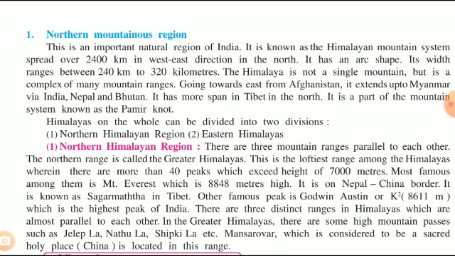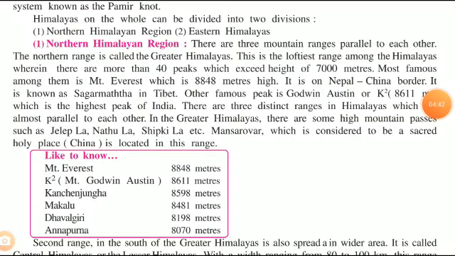In Tibet, this mountain region is formed from an area known as Pamir Knot. The two divisions into which Himalayas are divided are first the North Himalayan region and the Eastern Himalayas. The first section of Himalayas is the North Himalayan region. There are three mountain ranges parallel to each other.